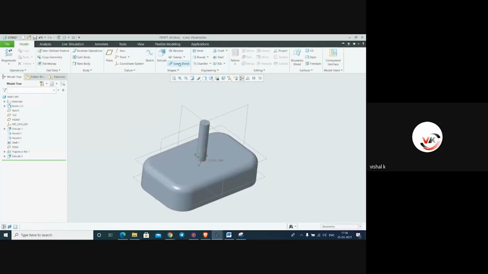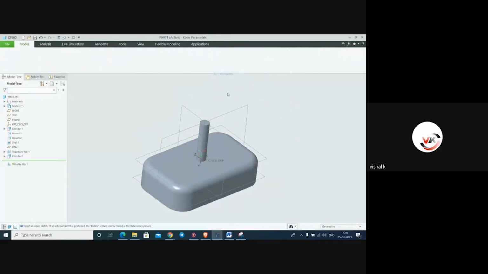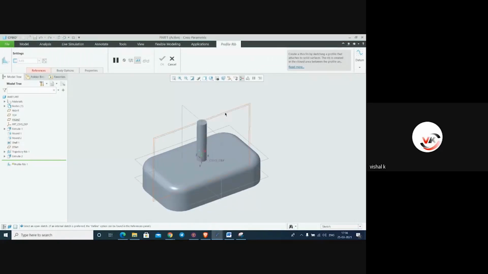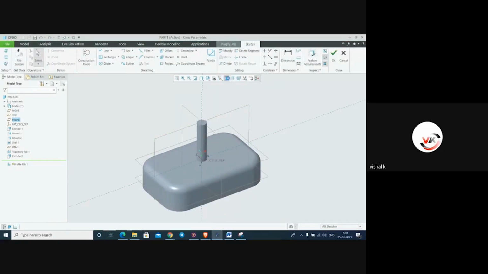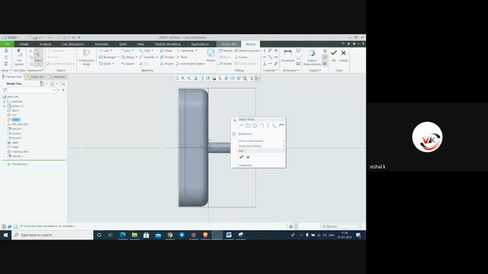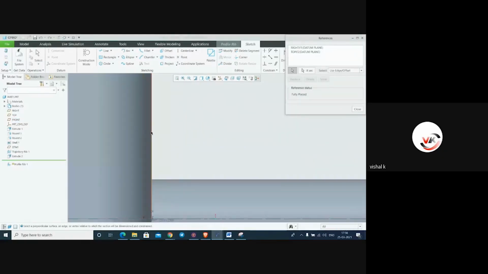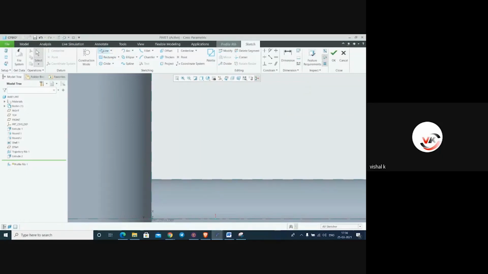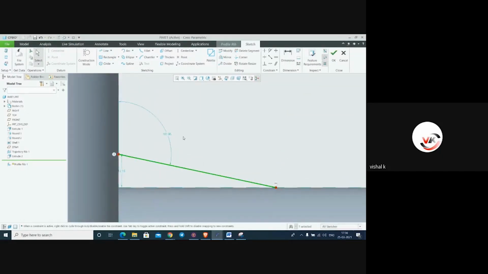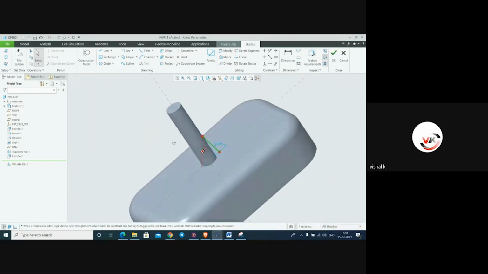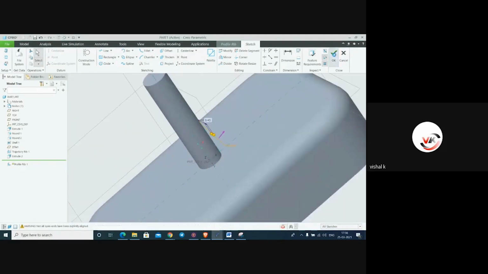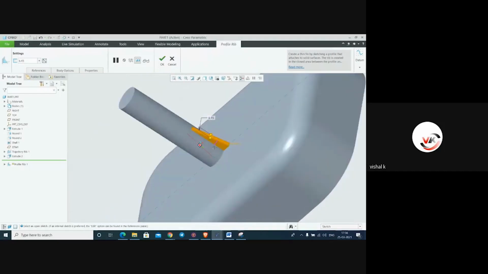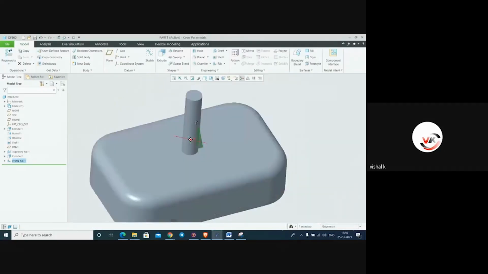And from here again we'll make the profile rib. Select the plane, normal to the face, right click reference, and make it again the same line. Here say okay. Direction inside. Okay.